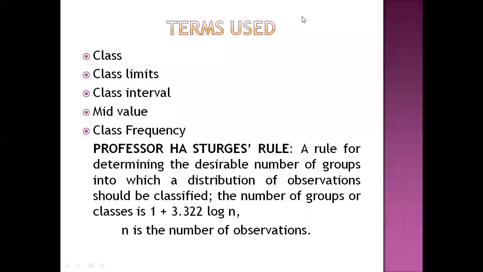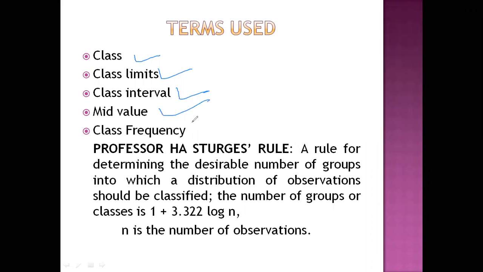So repeating, class, class limits, class interval, mid value, class frequency. All these we have discussed. I am repeating the definitions. Each stated interval into which the continuous variable gets classified is a class. The class limits are the lowest and the highest values that can be included in the class. Class interval is the difference between the upper and lower limit of a class.